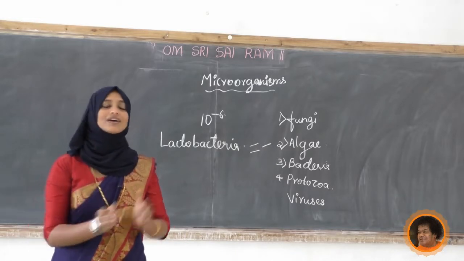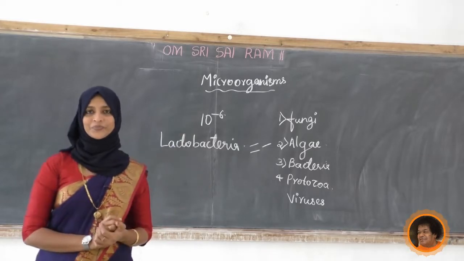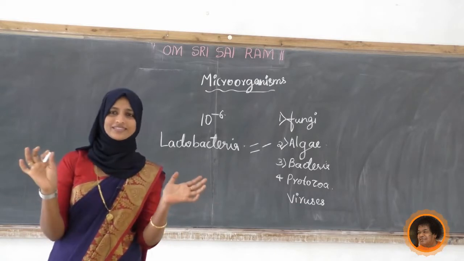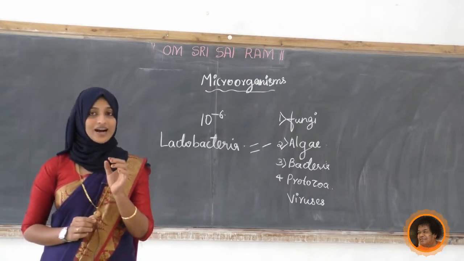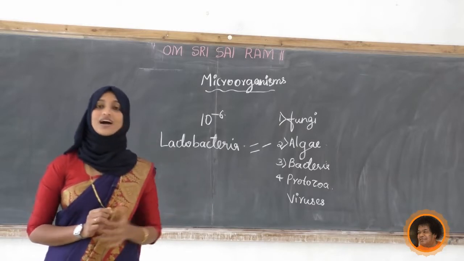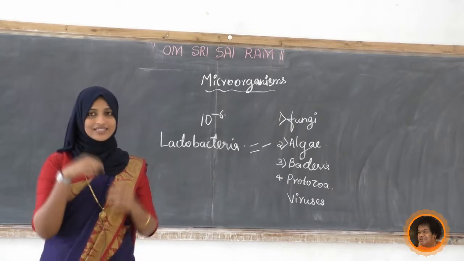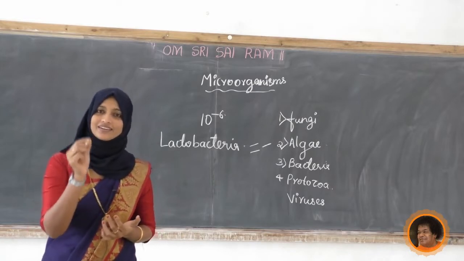Okay, but these viruses have a unique character. It is not like the other microorganisms we have listed here. It is different itself. Actually, viruses are dead when they are outside. When they enter the host cell, that is any animal or plant cell, they are living.